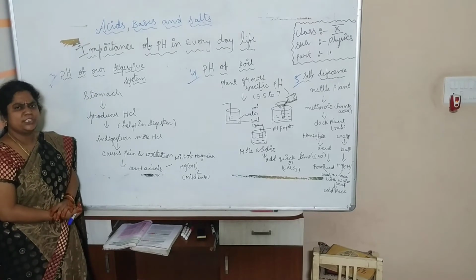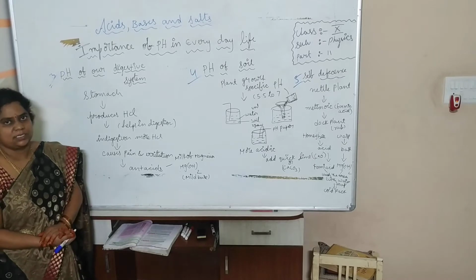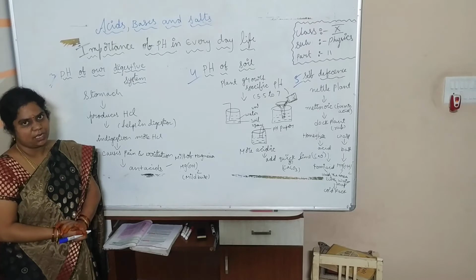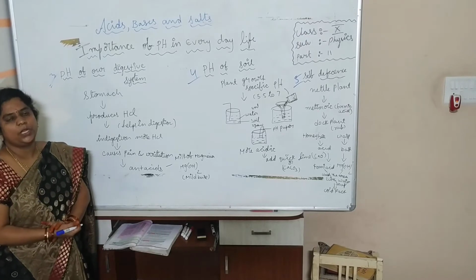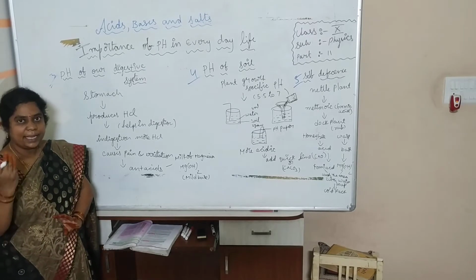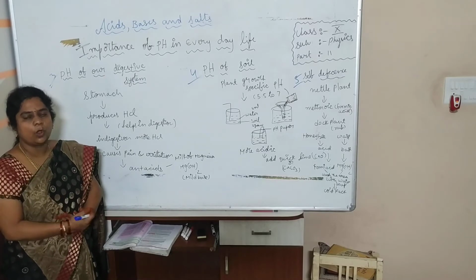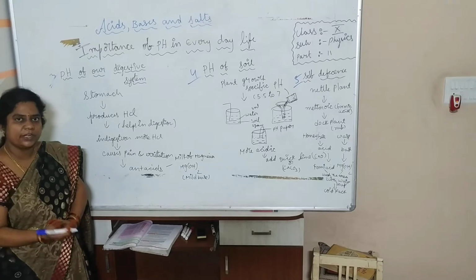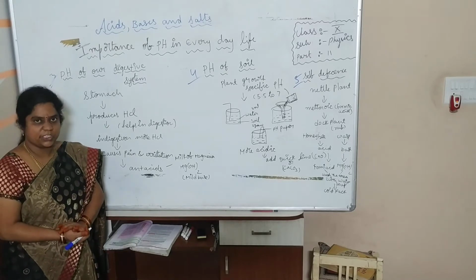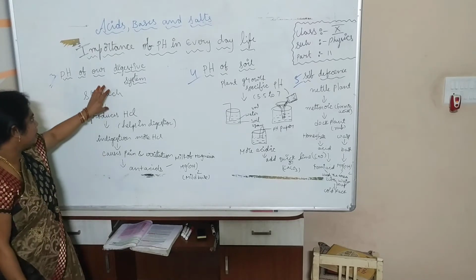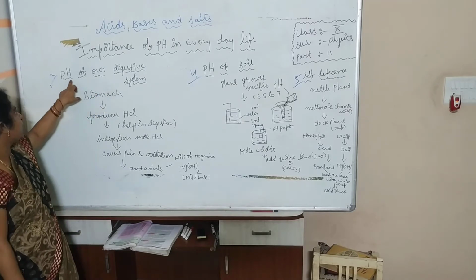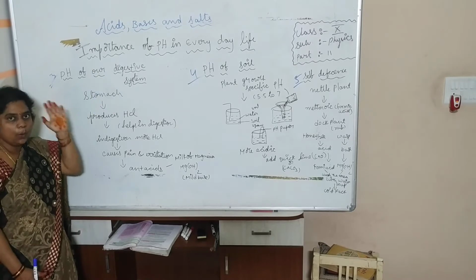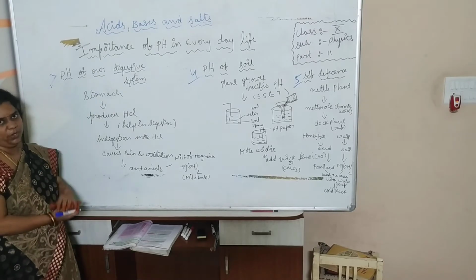You know, our digestive system consists of many parts. Mouth, esophagus, from there the food enters into the stomach, from there it will go to small intestine, and undigested food will enter into large intestine, and it will come from rectum. You know all the parts. Already you read it in your biology first chapter, nutrition. Here we are going to see how pH of our digestive system is, that we are going to discuss.